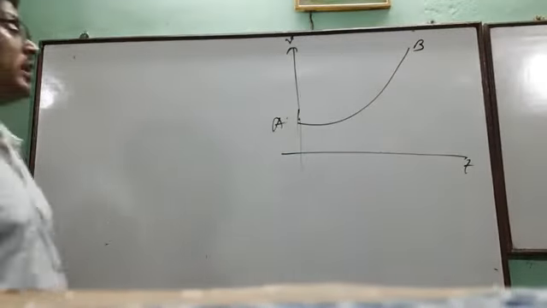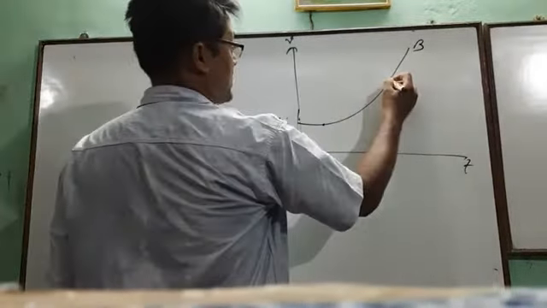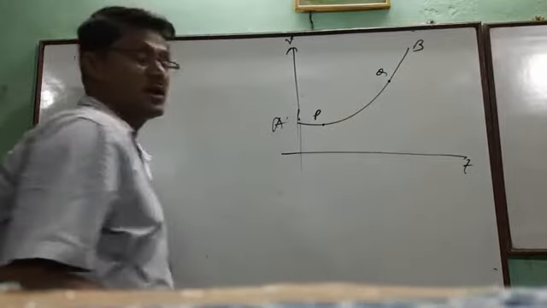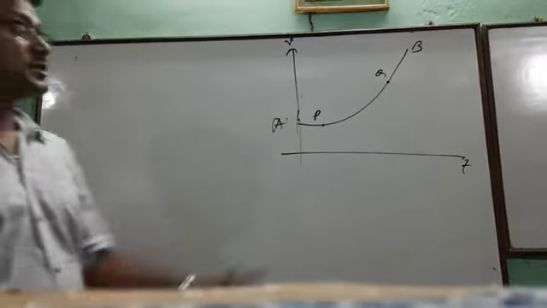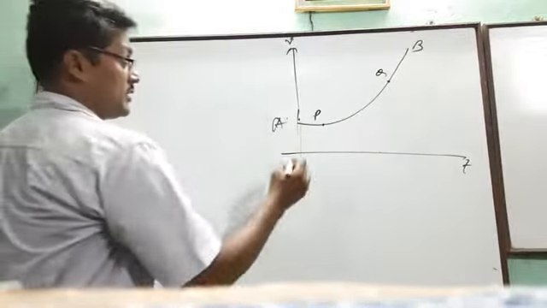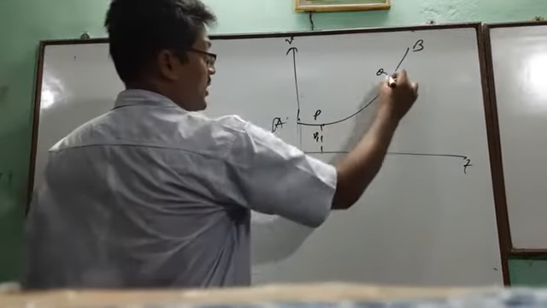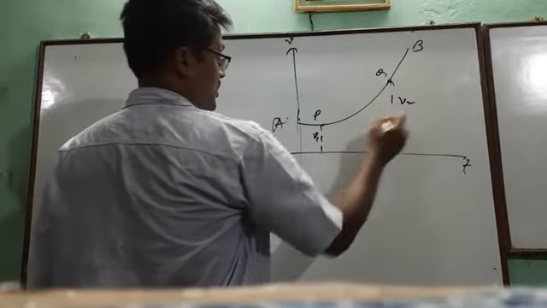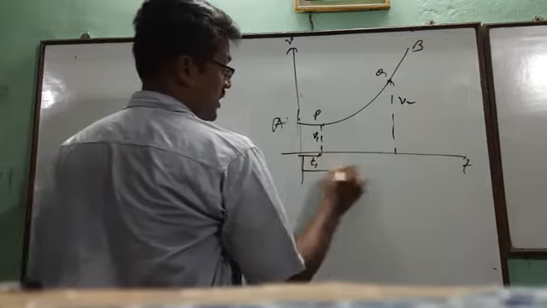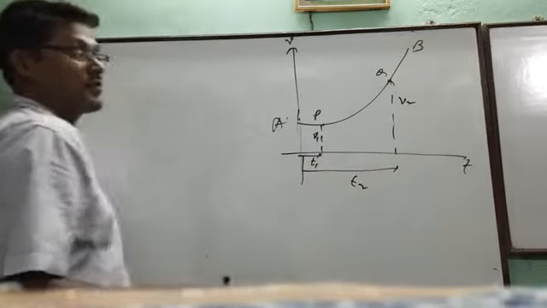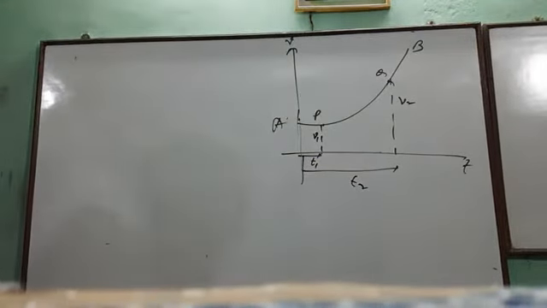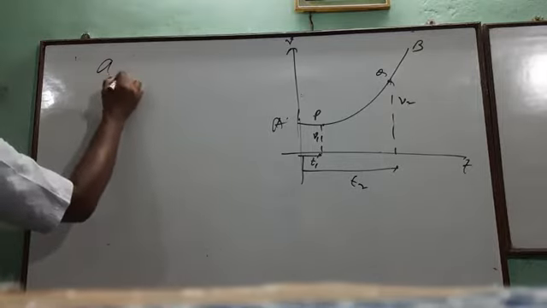We have to find out the acceleration between 2 points P and Q. So these 2 points are considered, and here the velocity is v1, here the velocity is v2, and up to this is time t1, and up to this is time t2. Now, what is the average acceleration?